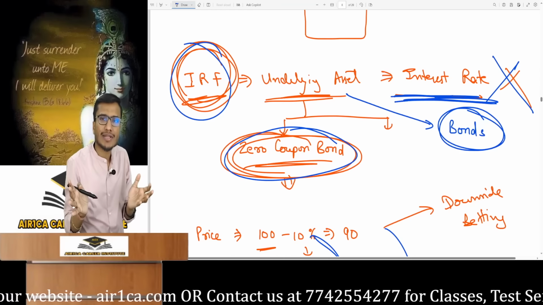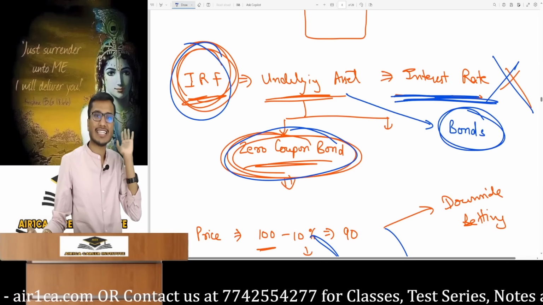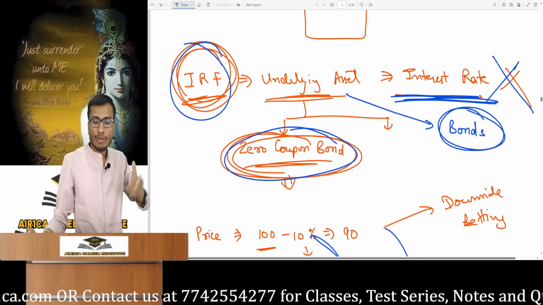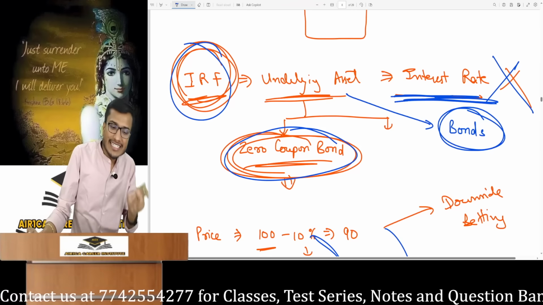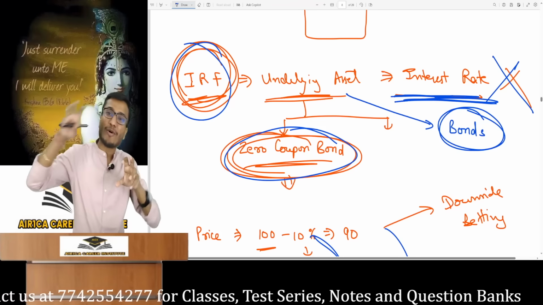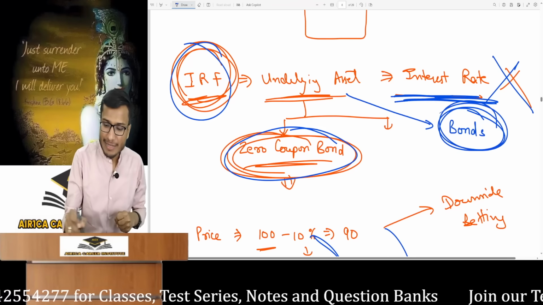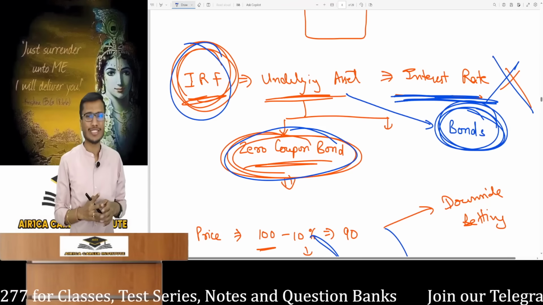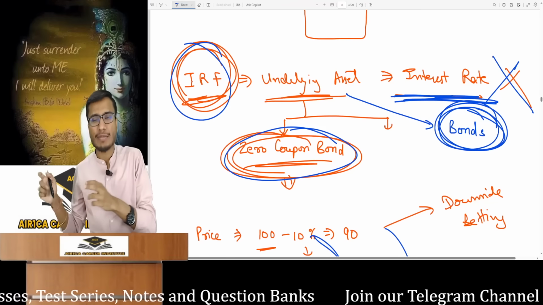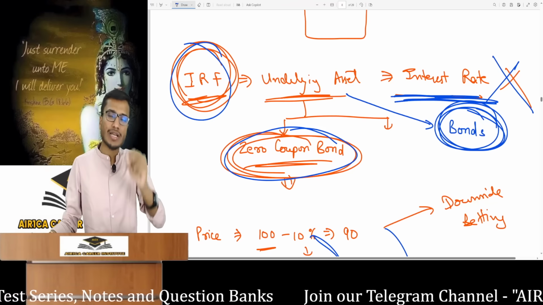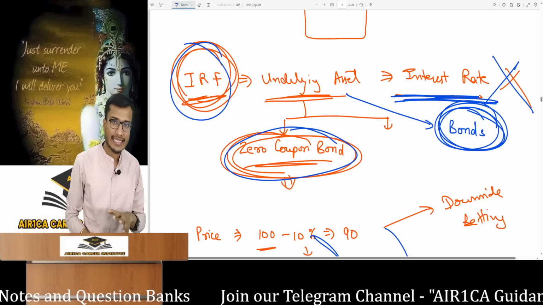So how is it explained? This has been taught in security valuation. If you study the chapters in sequence, you won't have any problem. We will not talk about bonds in detail. That's already been taught. So in interest rate futures, the underlying asset is bonds, but indirectly the bet is on the interest rate itself. Why are these assets solely bonds, and why is the bet indirectly on the interest rate? I will explain this in detail, but let's summarize it here as it was already explained in your regular batch. So let's take a quick summary here.